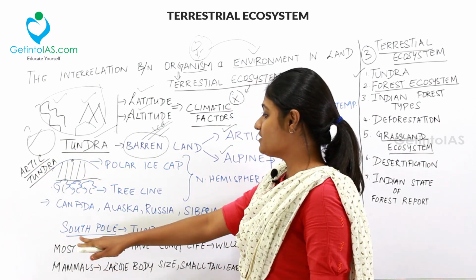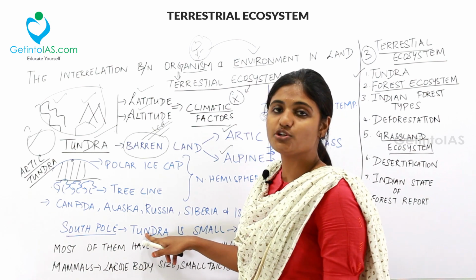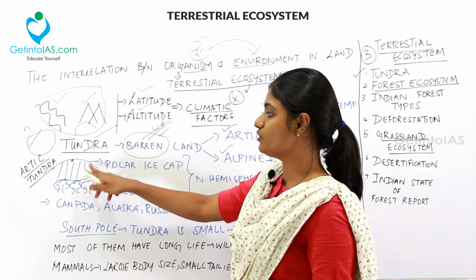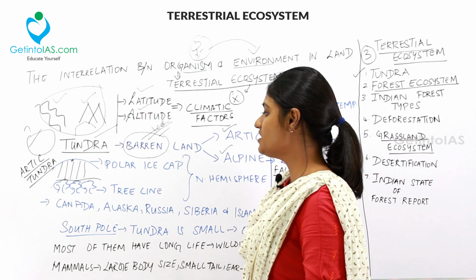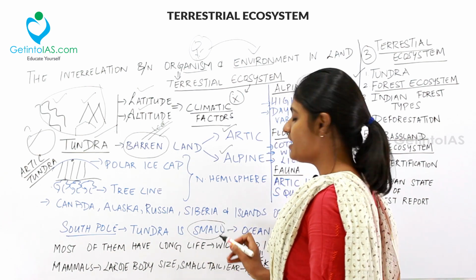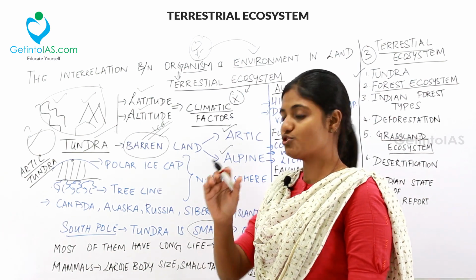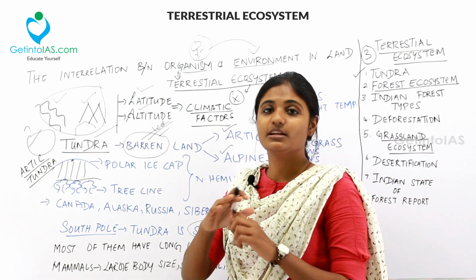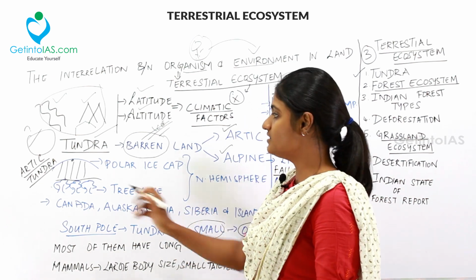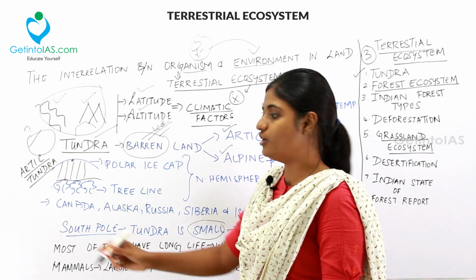And specifically in the South Pole, you may find this tundra to be small when comparing it to the North Pole. Here the area is large, here the area will be very less, especially confined near the oceans, because the South Pole will be occupied by ocean. Hence the Arctic region here will be small.